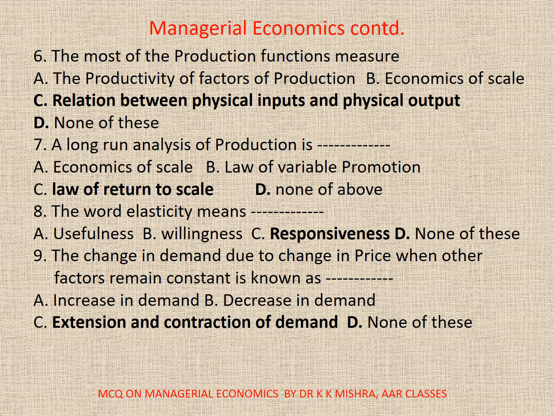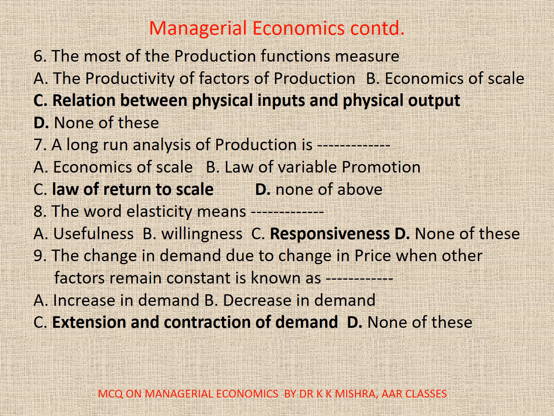7. A long run analysis of production is dash. A. Economics of scale, B. Law of variable proportion, C. Law of return to scale, D. None. The correct option is C, law of return to scale. 8. The word elasticity means dash. A. Usefulness, B. Willingness, C. Responsiveness, D. None. The correct option is C.